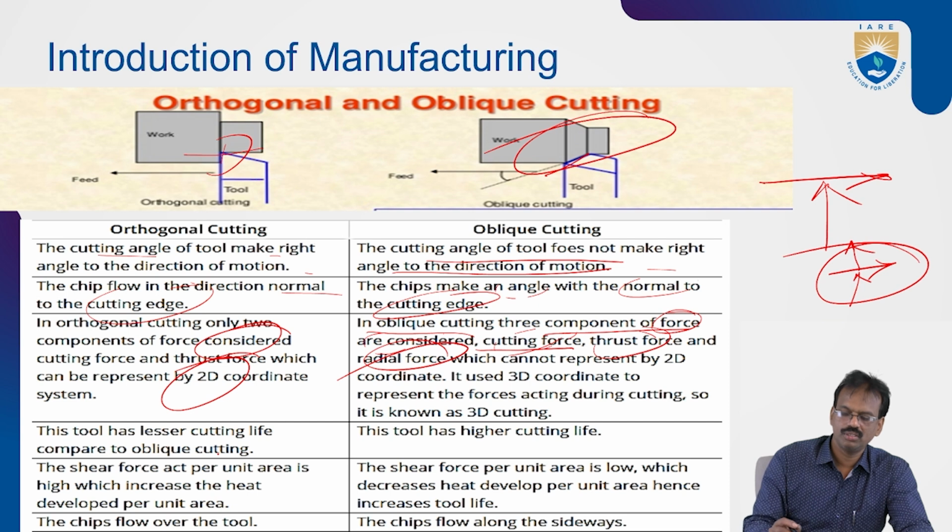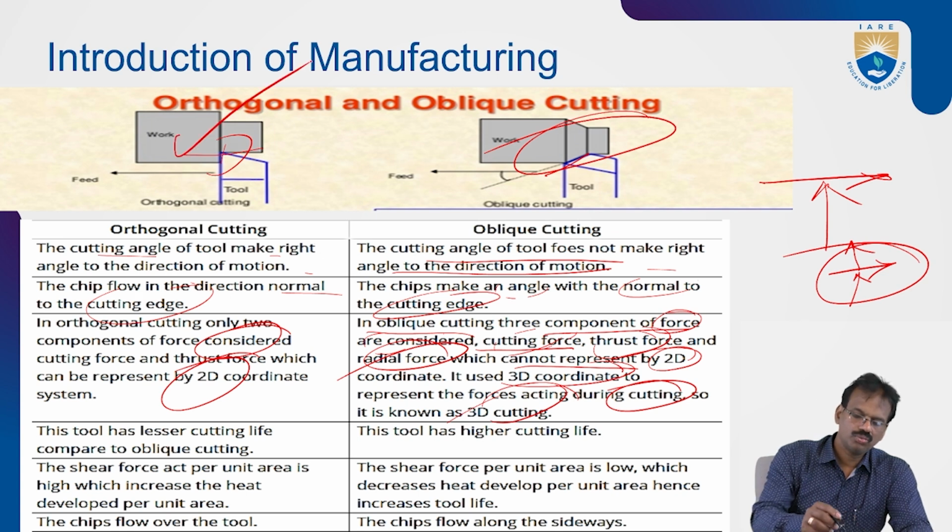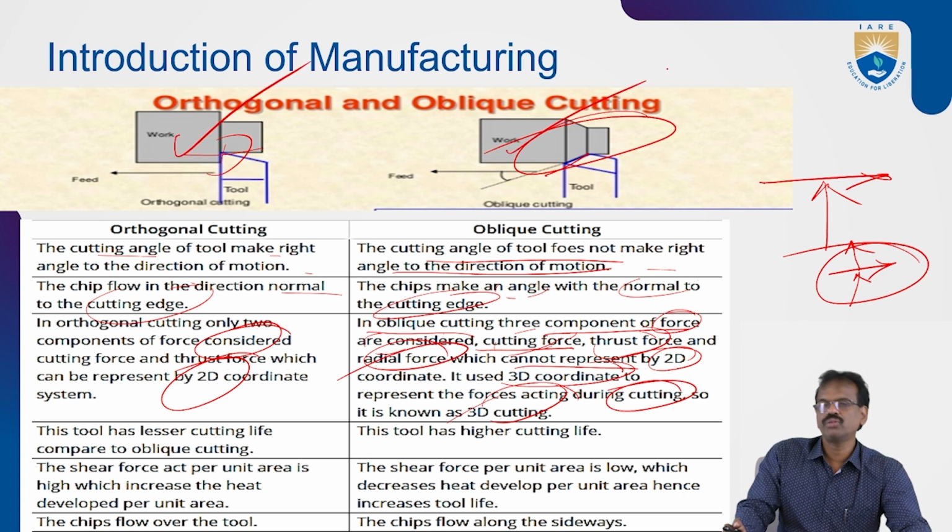Here you can see which cannot be represented by a two-dimensional coordinate system, so it is called a three-dimensional coordinate system. To represent the forces acting during the cutting, it is called three-dimensional cutting. Orthogonal cutting is two-dimensional cutting, and oblique cutting is three-dimensional cutting.